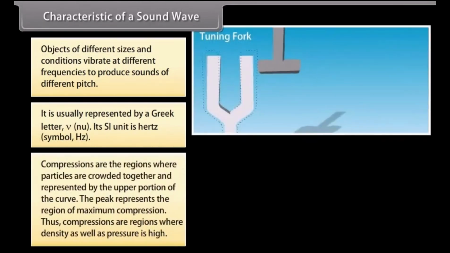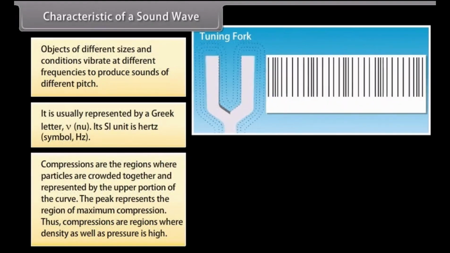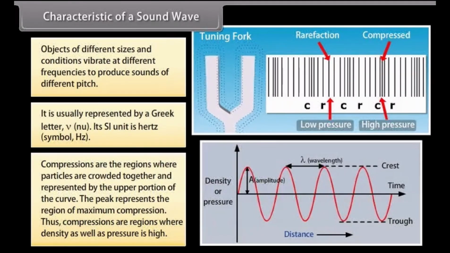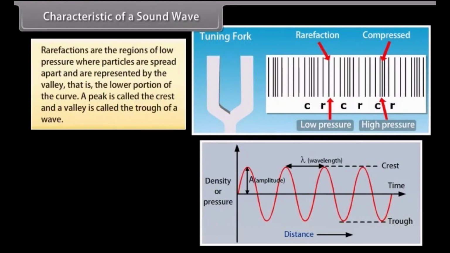We know that compressions are the regions where particles are crowded together, represented by the upper portion of the curve. The peak represents the region of maximum compression. Thus, compressions are regions where density as well as pressure is high. Rarefactions are the regions of low pressure where particles are spread apart, and are represented by the valley, that is, the lower portion of the curve. A peak is called the crest and a valley is called the trough of a wave.